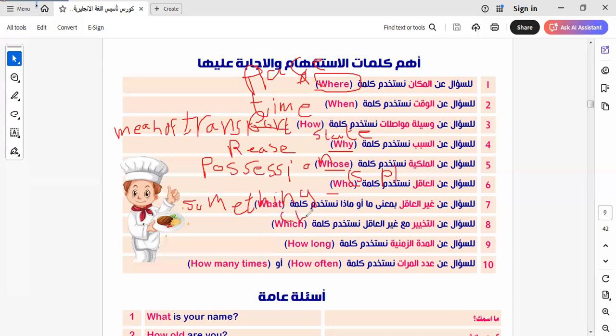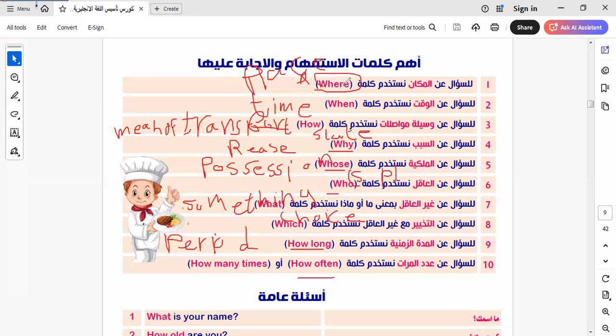We use the word which with choice. How long, to ask about a period of time. Okay, here is how often, to ask about the habit, how many times this habit happened, the time of the habits that happen, how many times I do this habit.